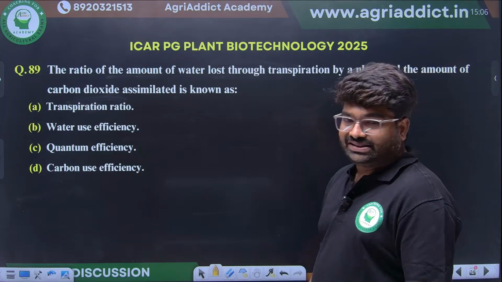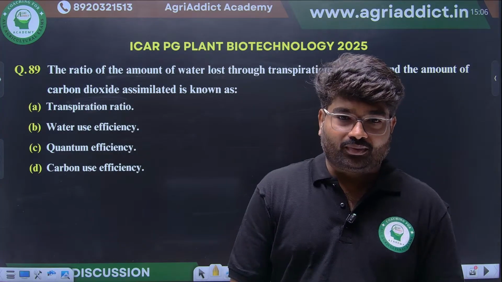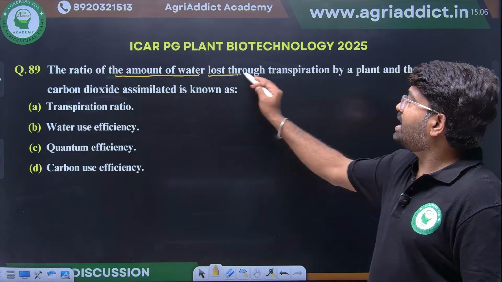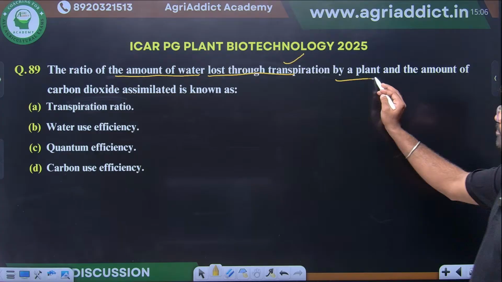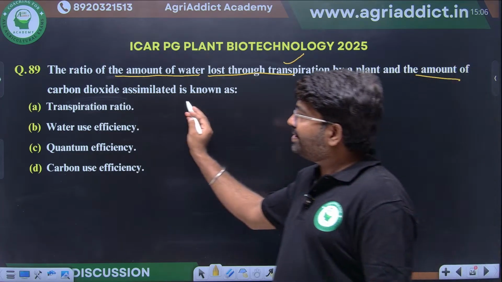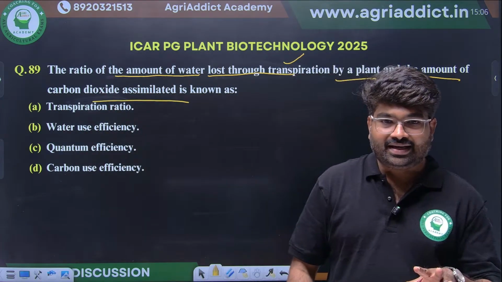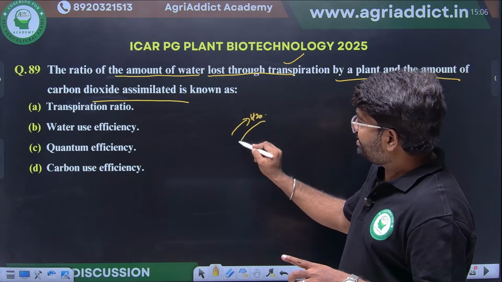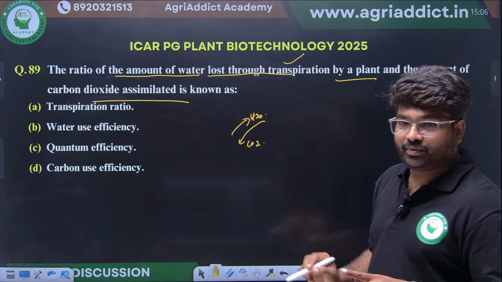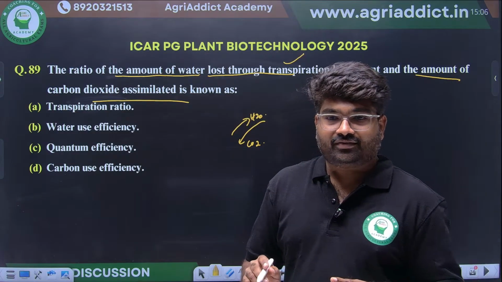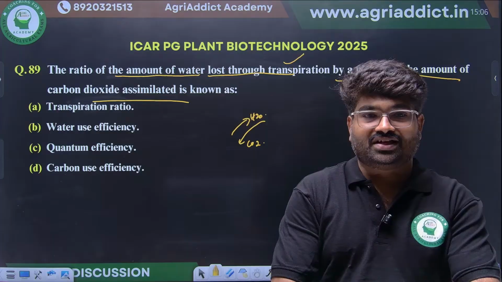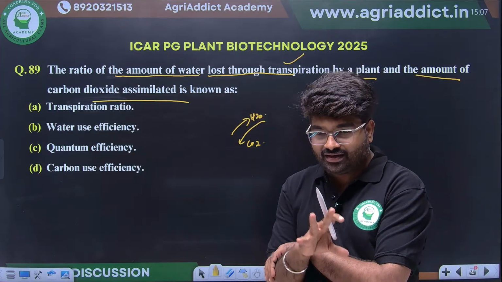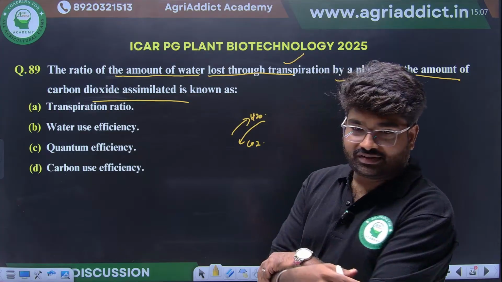Next, a simple definition about plant growth. They have asked the ratio of the amount of water lost through transpiration by a plant and the amount of carbon dioxide assimilated. See here, it is releasing the water and taking up some carbon dioxide. What will be the process? Whether that will be transpiration ratio, water use efficiency, quantum efficiency or carbon use efficiency? It's just releasing the water molecule. Yes, water use efficiency. Okay, any other guesses?